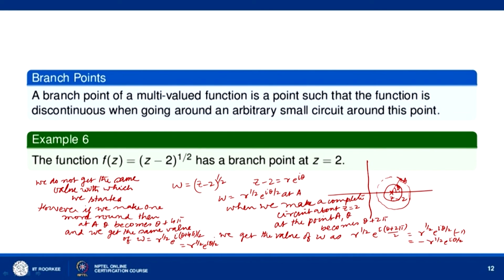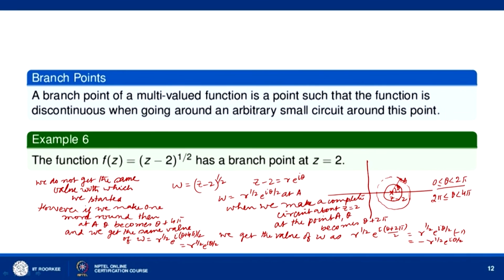Now, this means that when 0 is less than or equal to theta less than 2 pi, we get one value of w. When 2 pi is less than or equal to theta less than 4 pi, we get another value of w. So, there are two branches. One branch is for the value of theta lying between 0 and 2 pi, and the other branch is for the values of theta lying between 2 pi to 4 pi.